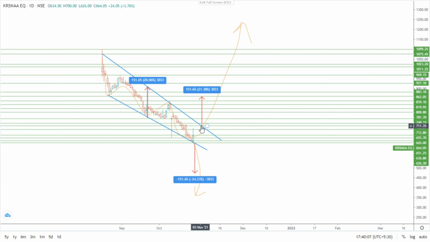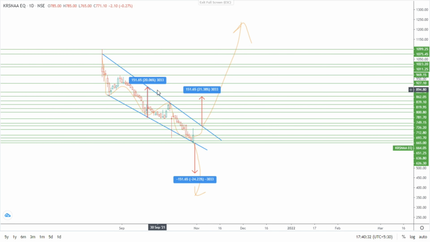After breakout, by breaking each and every line one by one, upside movement can be seen through these resistances. And if downside happens, then it will fall by making new lows. Like that it will continue its trend, up or down, whatever. Okay, this is the analysis.